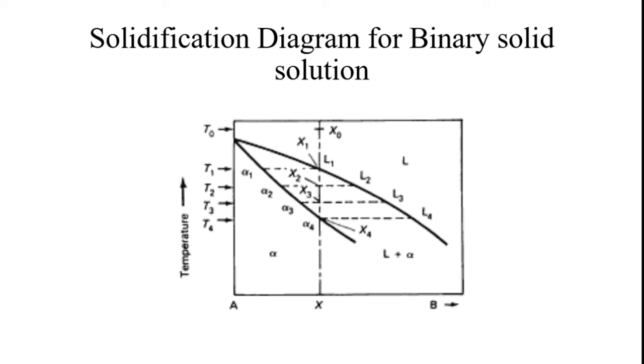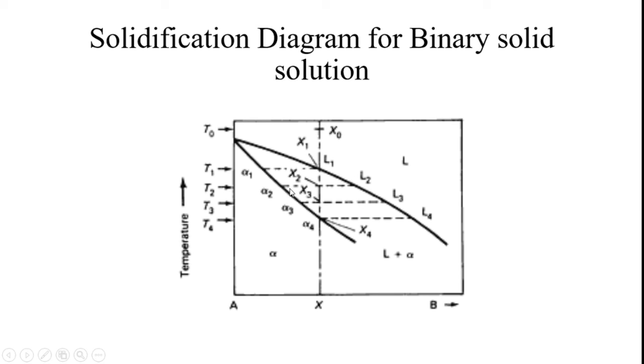More A atoms are removed from the liquid than B atoms, thus shifting the composition of the remaining liquid to composition L2.